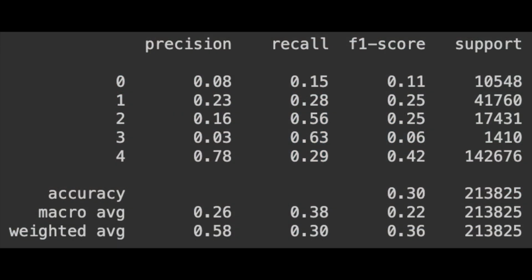Ultimately, the logistic regression classifier using a one-versus-rest strategy performed the best. However, none of the models produced high accuracy, precision, and recall scores for each class. The logistic regression classifier had an average F1 score of 0.22. This is very bad.